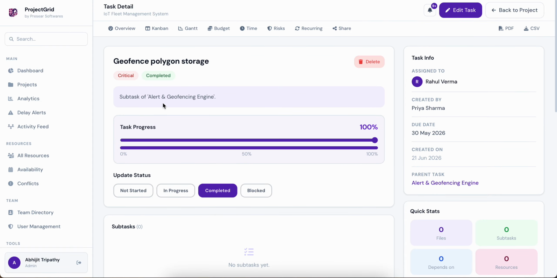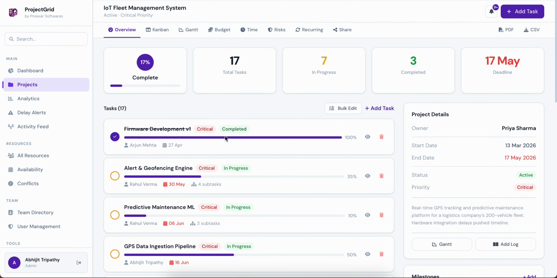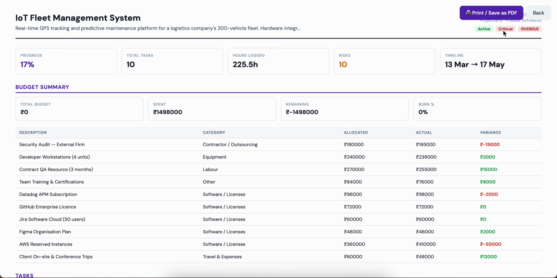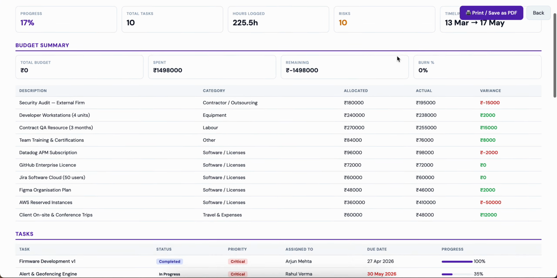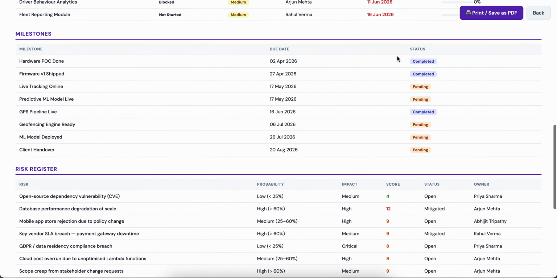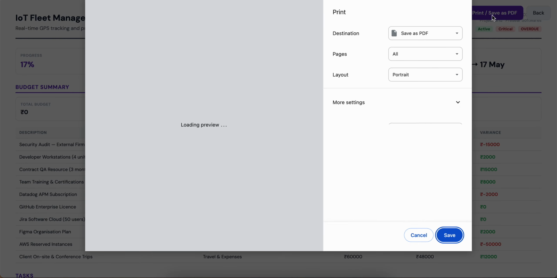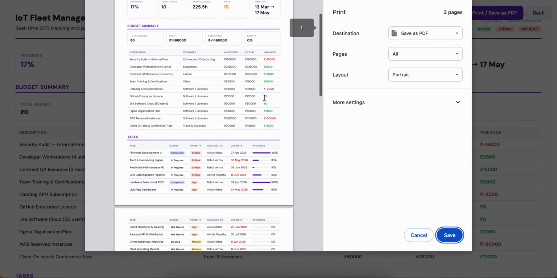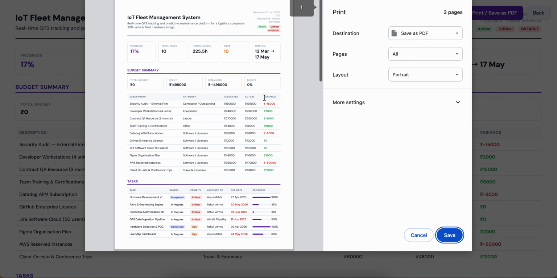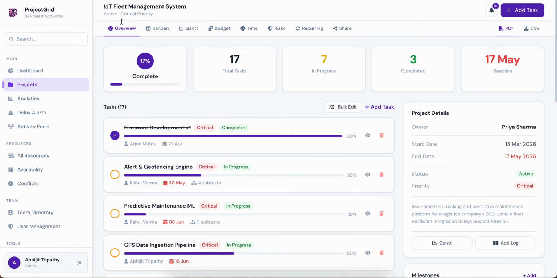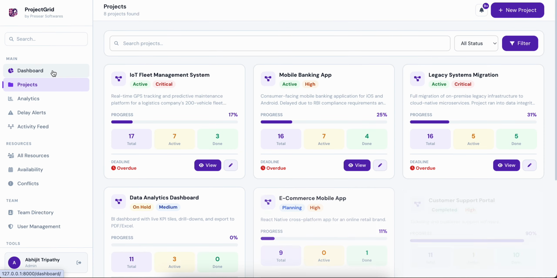If you go into a subtask, you can also see the subtask properly. Most of the time, the customer asks for a report, so you can directly generate a report as PDF, right? You can see this is the entire report generated in just one click. If I click print or save as PDF, you'll get this. So you can directly send this to the customer for overview, or you can send the portal link as well. So this is all in projects.